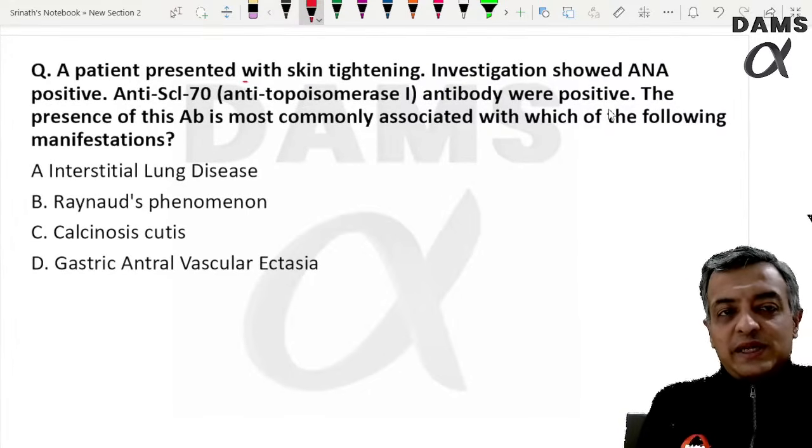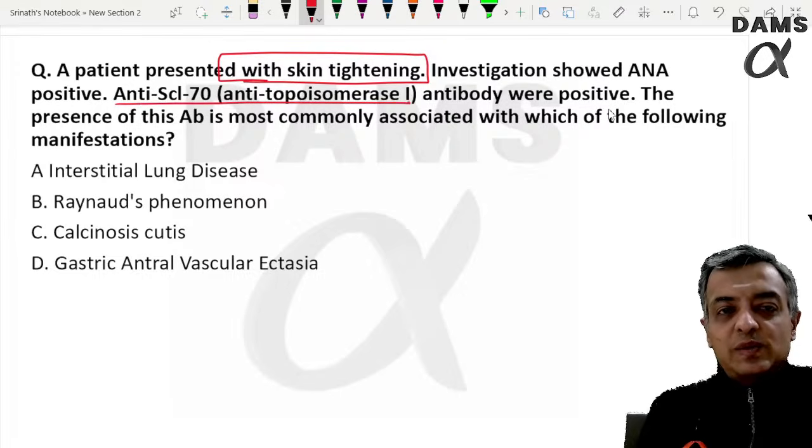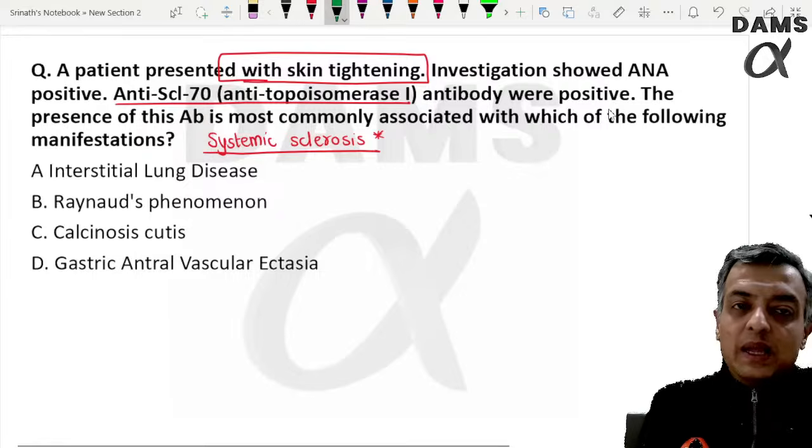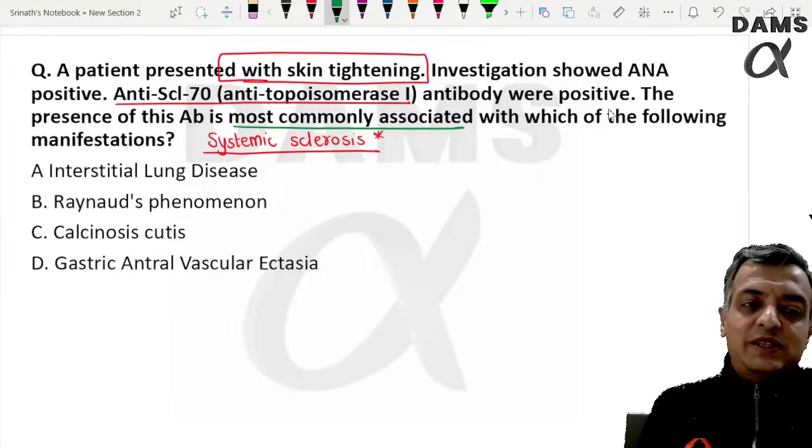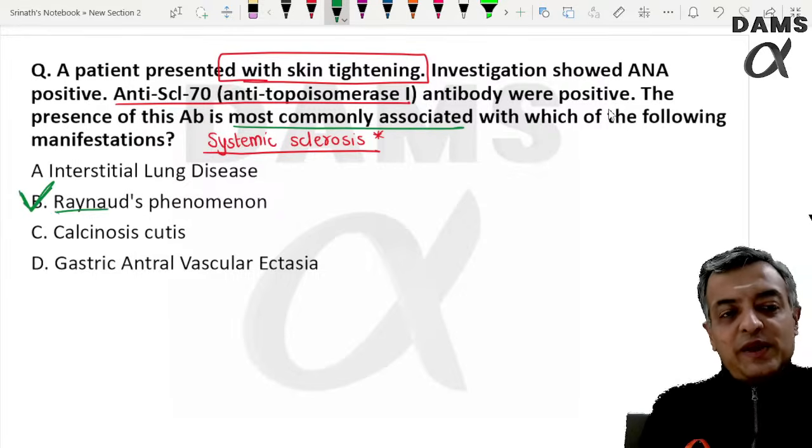The patient presents with skin tightening and anti-topoisomerase positive. So the patient is having systemic sclerosis. I keep repeating, we made a chart comparing SLE, scleroderma and Sicca syndrome. The most common symptom is always going to be Raynaud's phenomenon.